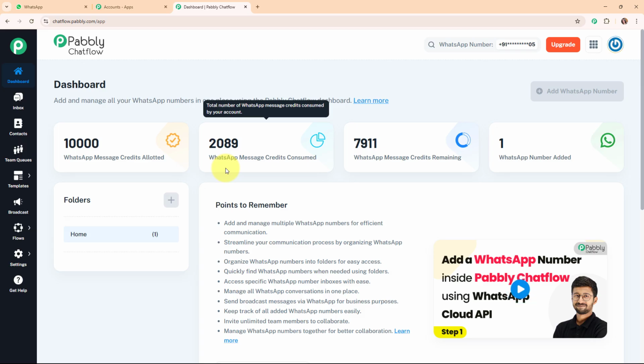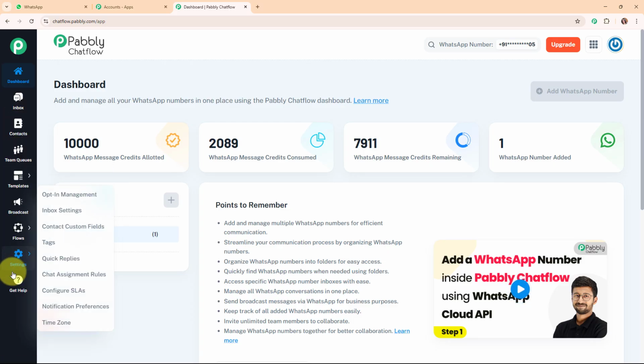Now if you want to learn about the setup of this Pabbly Chatflow account step by step, then you can check out the video attached to our dashboard over here. And also if you want to learn in detail about some amazing features that Pabbly Chatflow offers in the left sidebar, then you can watch the dedicated videos for each feature on our YouTube channel and on our landing page as well.